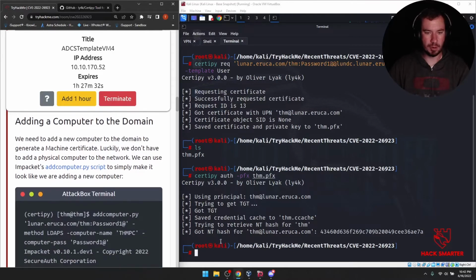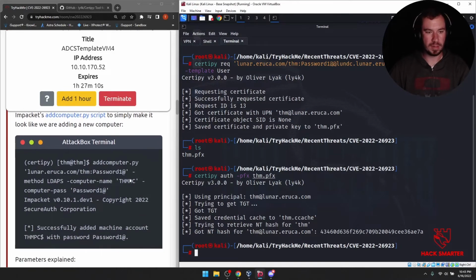Adding a computer to the domain, right? So remember, the domain users group can add up to 10 hosts or endpoints to the domain, at least by default. Your company hopefully has that turned off. We need to add a new computer to the domain to generate a machine certificate. Luckily, we don't have to add a physical computer to the network. We can use Impacket's addcomputer.py script to simply make it look like we're adding a new computer.